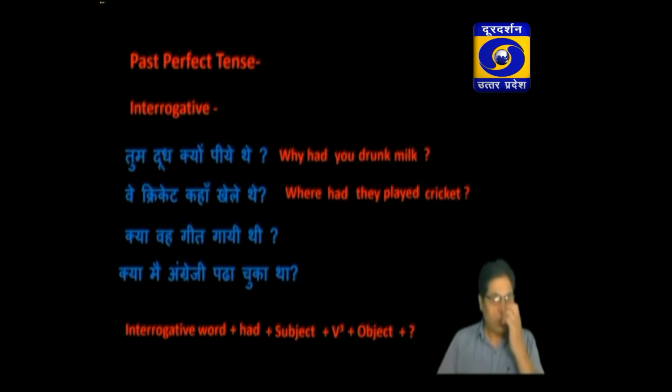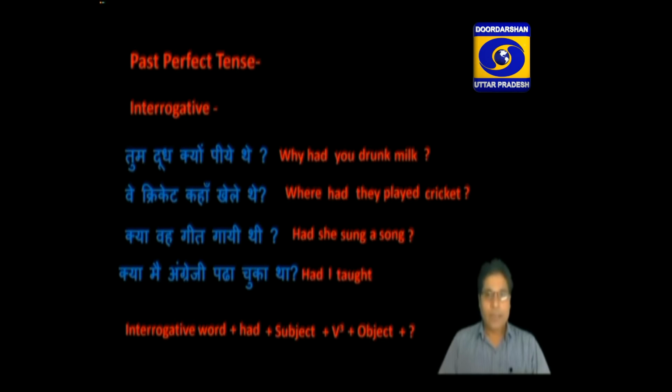क्या वो गीत गाई थी. Had she sung a song? Last question mark. क्या मैं अंग्रेजी पढ़ा चुका था. Had I taught English? And at the last you have to write the mark of interrogation. So these are the sentences that come within past perfect tense.